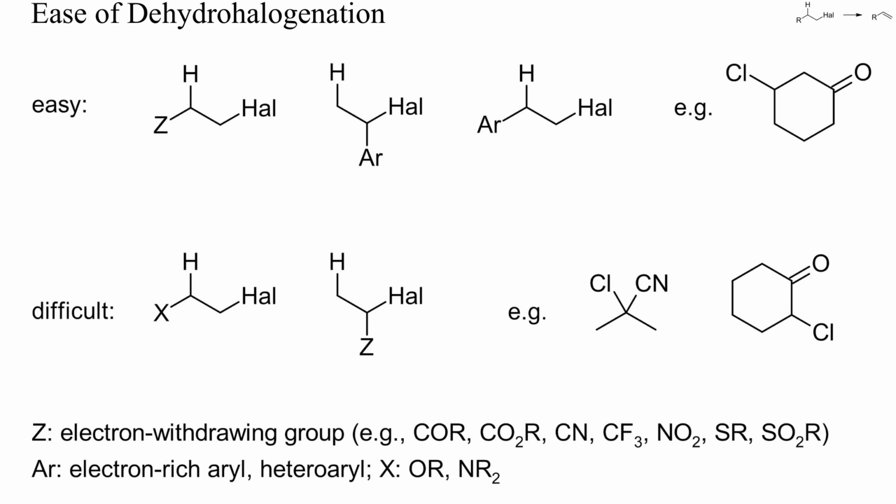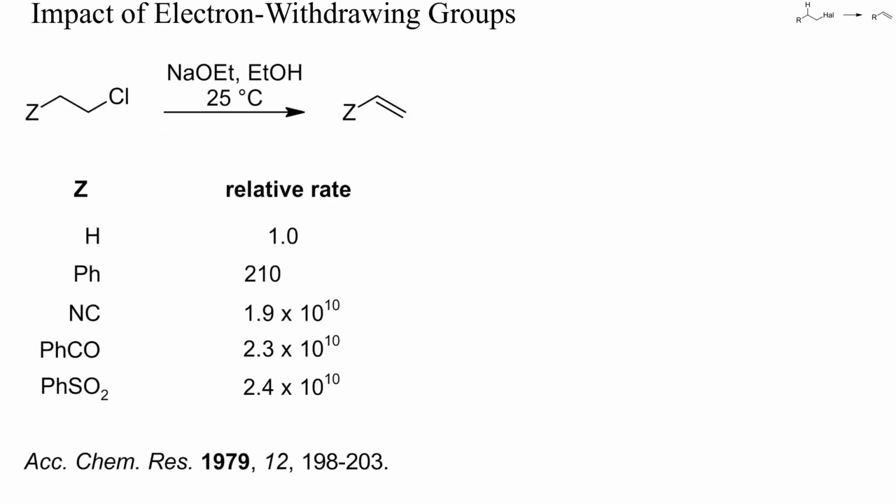Difficult starting materials are those with an electron withdrawing group alpha to the leaving group. 2-Alkoxy or 2-aminoalkyl halides, which would yield enol ethers or enamines upon dehydrohalogenation, also tend to be more resistant to elimination reactions. Here you can see how electron withdrawing groups in beta position enhance the rate of base-induced eliminations.